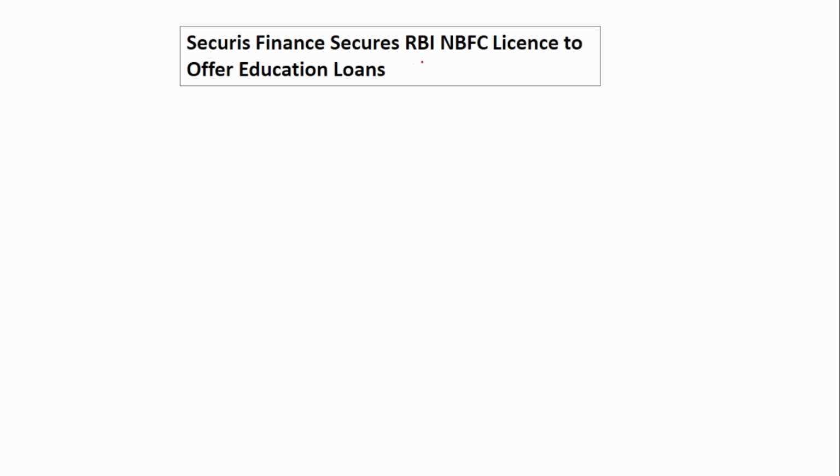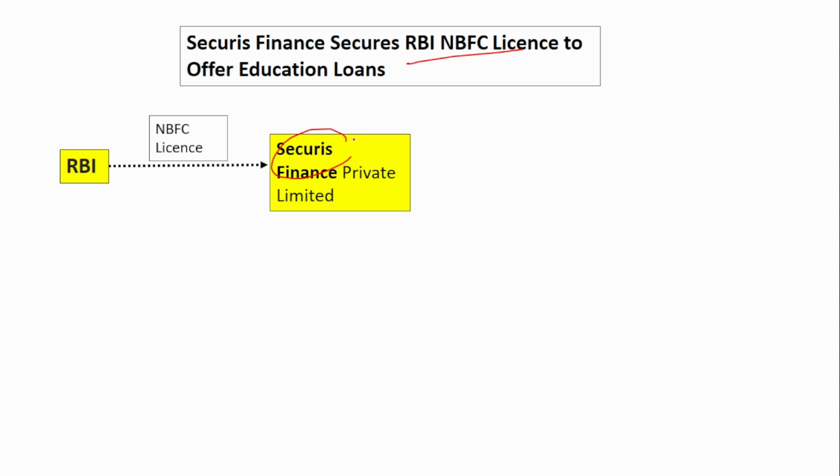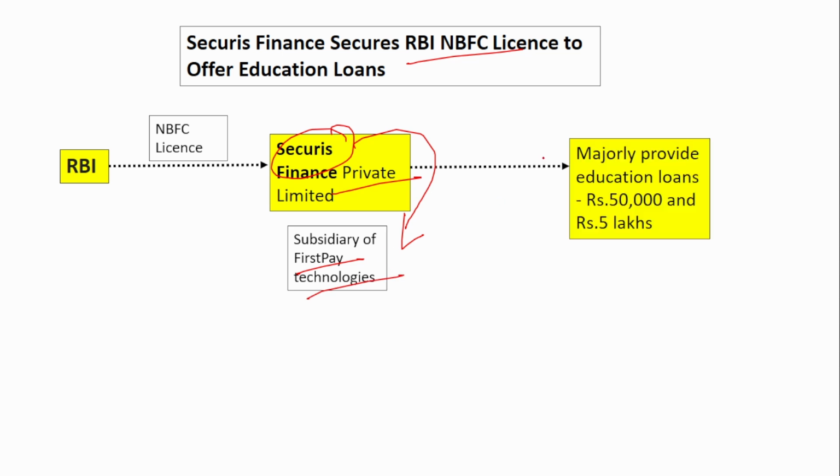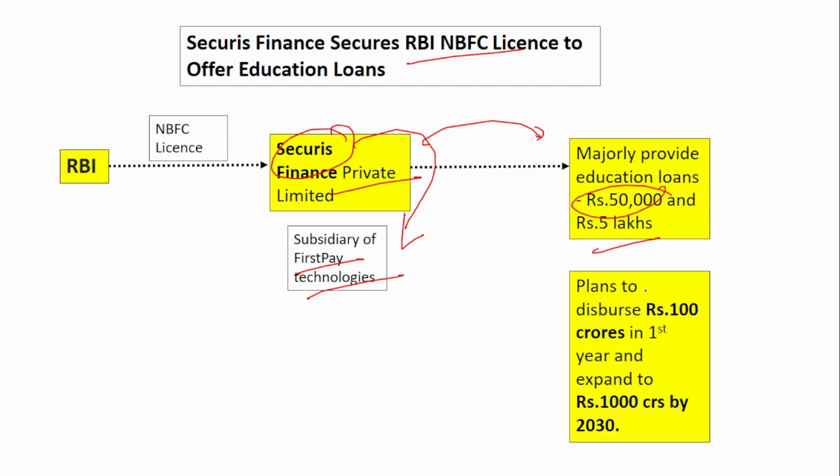The next news is about an NBFC license. RBI has provided the NBFC license to Secures Finance Private Limited. This Secures Finance Private Limited is a subsidiary of First Pay Technologies. It majorly provides education loans ranging from 50,000 to 5 lakhs. It plans to disburse around 100 crores in the first year and expand to 1000 crores by 2030. So this is the initial target it has set for itself. Remember the name, it is Secures Finance Private Limited, a subsidiary of First Pay Technologies.